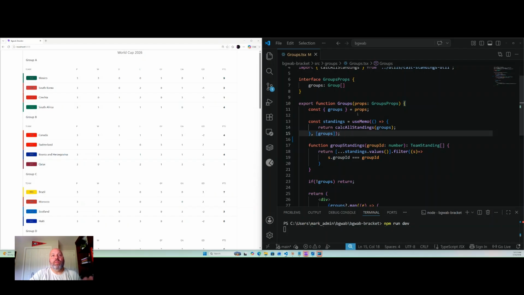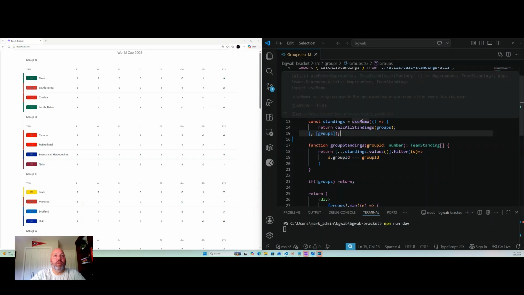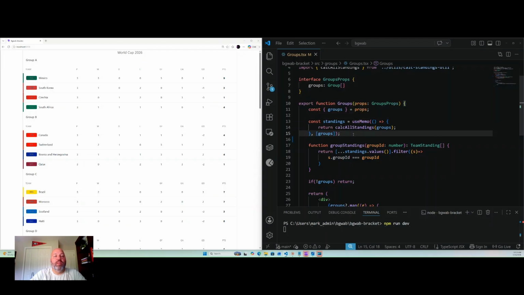So in yesterday's episode, or the episode before, whenever you happen to watch it, we justified using memo because we don't want to recalculate all the standings again, and that makes complete sense, right? We don't want to go through and calculate all the calculations for 48 teams. So to review, this says only calculate the standings once unless the groups change, which makes sense, and this is its dependency, right? Unless the groups change, and only do it then.